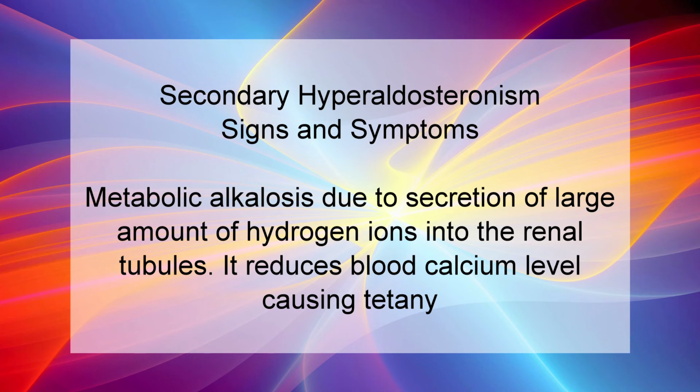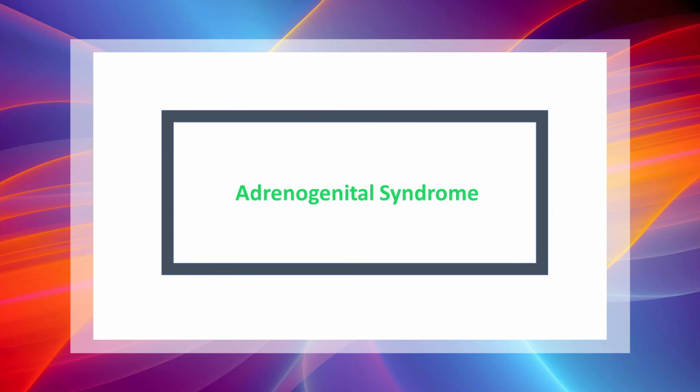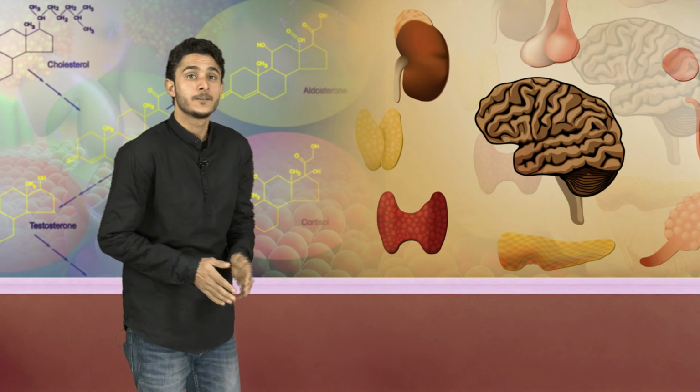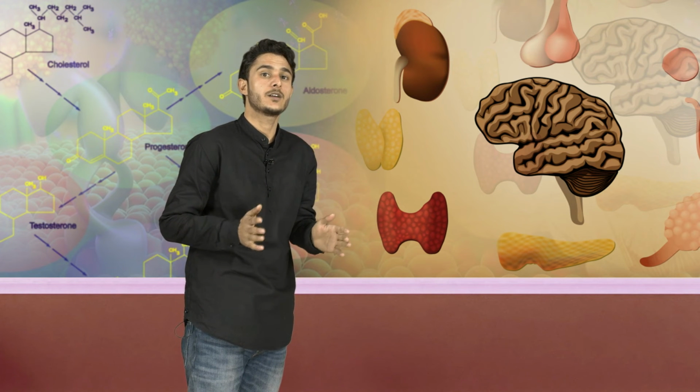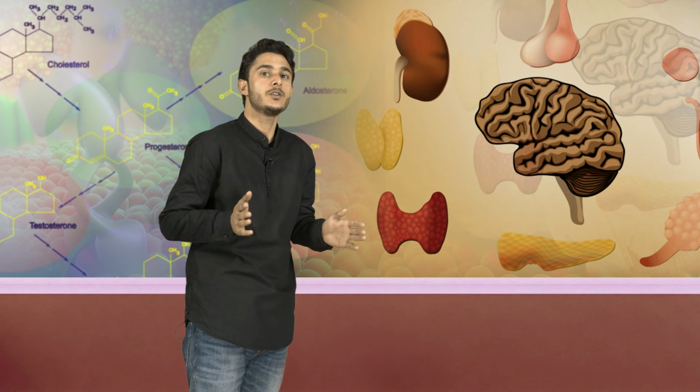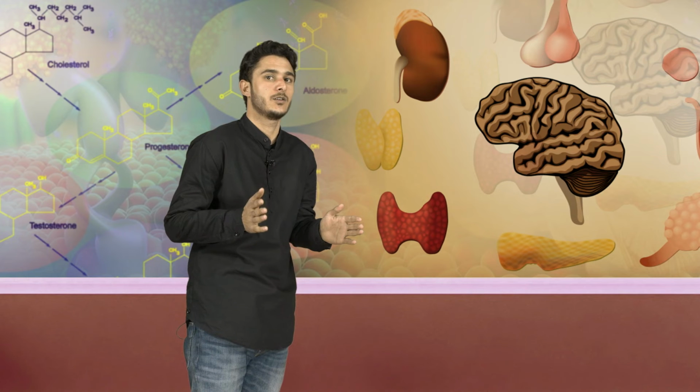Metabolic alkalosis due to secretion of large amount of hydrogen ions into the renal tubules, and metabolic alkalosis reduces blood calcium levels causing tetany. Coming to the adrenogenital syndrome. Under normal conditions, adrenal cortex secretes small quantities of androgens which do not have any significant effect on sex organs.